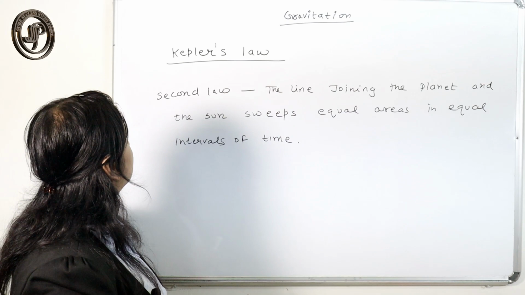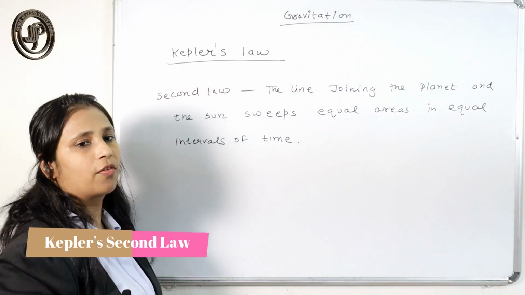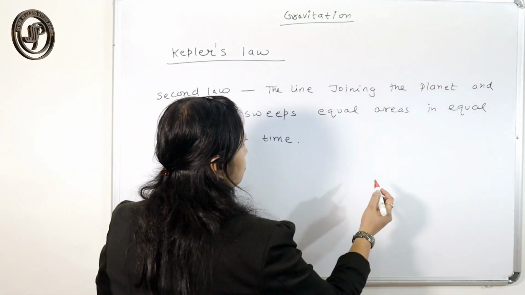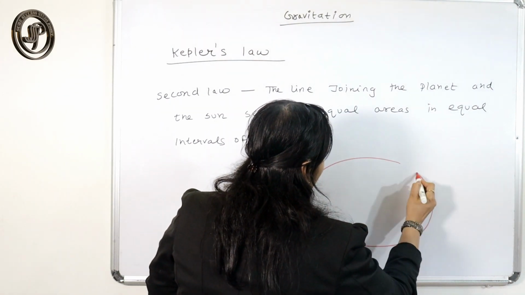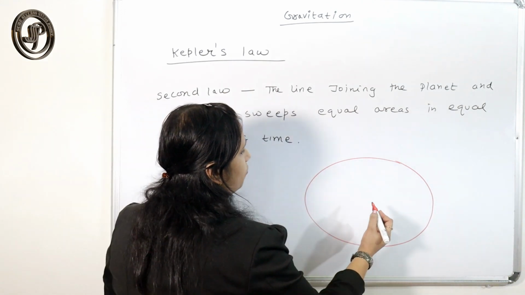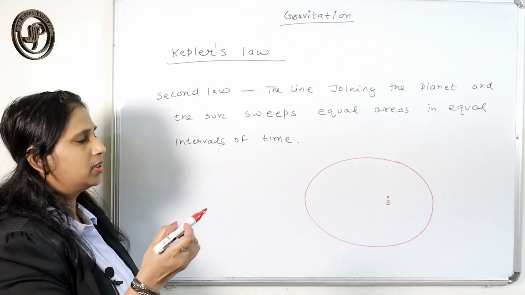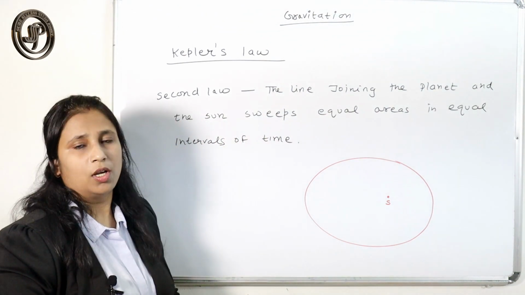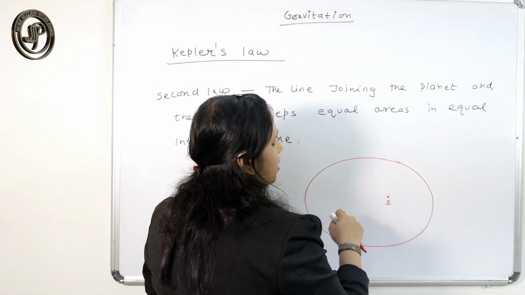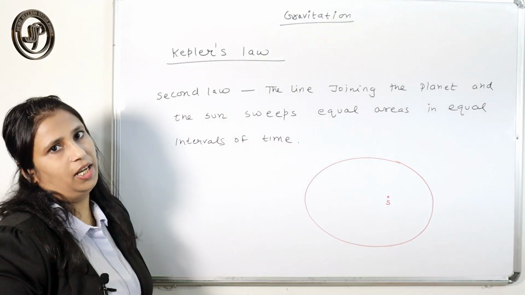Kepler's second law says that the line joining the planet and the sun sweeps equal area in equal intervals of time. Let us understand what Kepler's second law states. According to Kepler's first law, the sun is situated at one of the foci of the ellipse, and the planet revolves in an elliptical path around the sun.